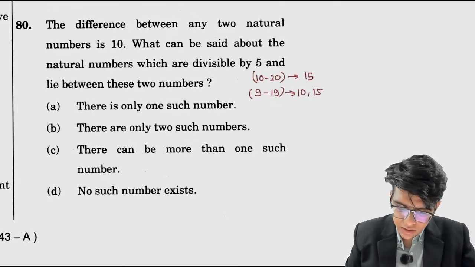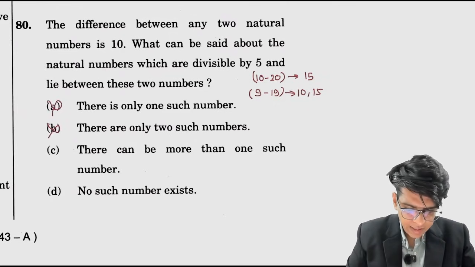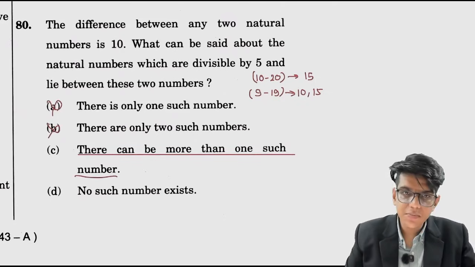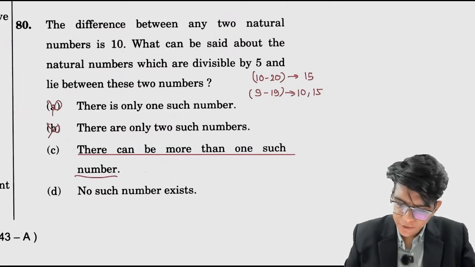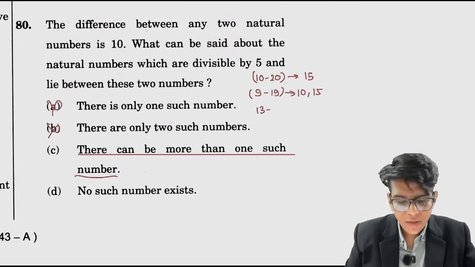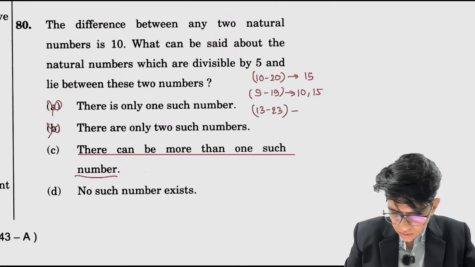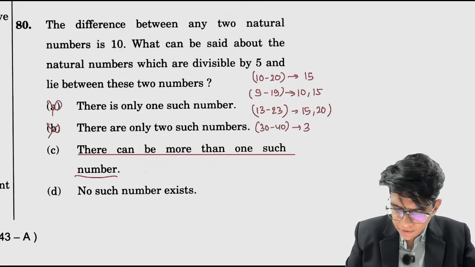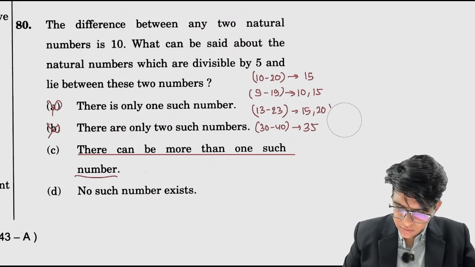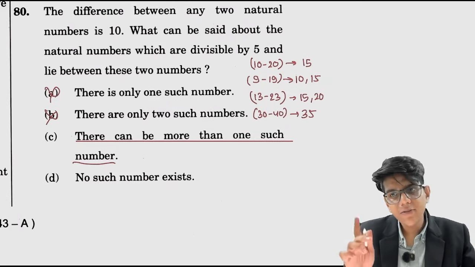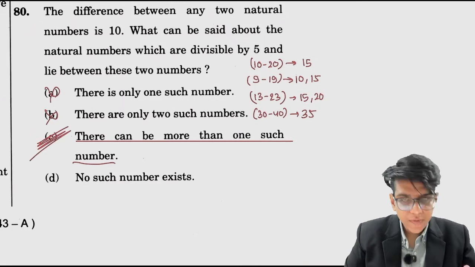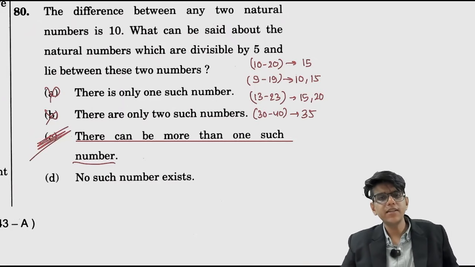तो देखो 1 भी हो सकता है, 2 भी हो सकता है, ये individually correct नहीं है. There can be more than one such number. एक तो हमेशा होगा ही होगा. If you take suppose 13 ले लो and 23 ले लो, you will find that 15 आएगा, 20 आएगा. ठीक है, whenever you take suppose 30 and 40, तो you will find only 35. So क्या हो रहा है? 1 या 2 हो रहा है, तो there can be more than one. This is the correct statement. तो answer to this question is option C.